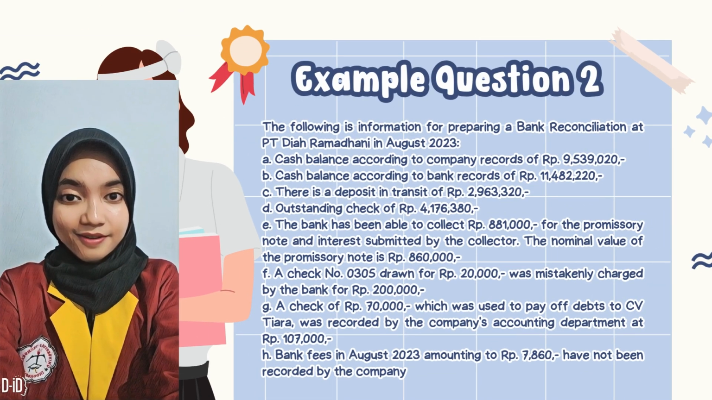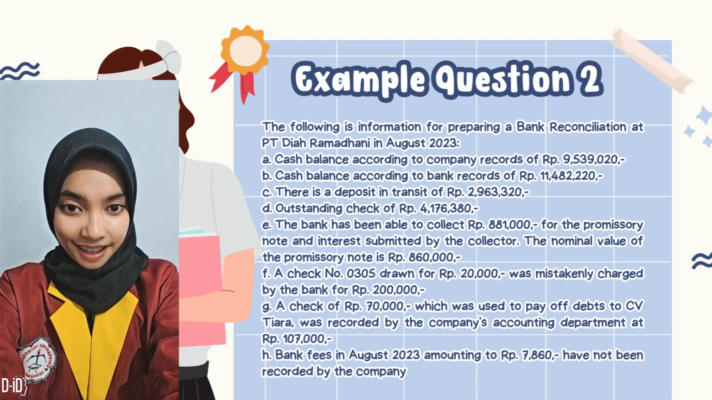accounts. Example question 2. The following is information for preparing a bank reconciliation at PT Diah Ramadhani in August 2023. A. Cash balance according to company records of Rp. 9,539,020. B. Cash balance according to bank records of Rp. 11,482,220. C. There is a deposit in transit of Rp. 2,963,320. D. Outstanding check of Rp. 4,176,380.